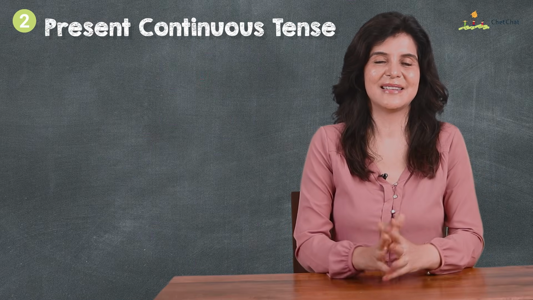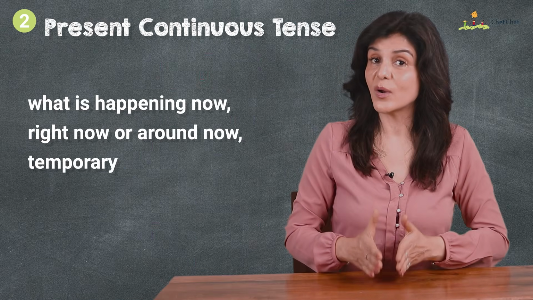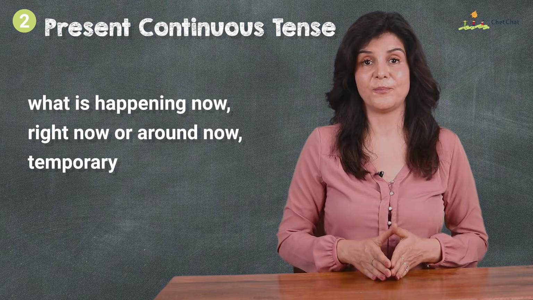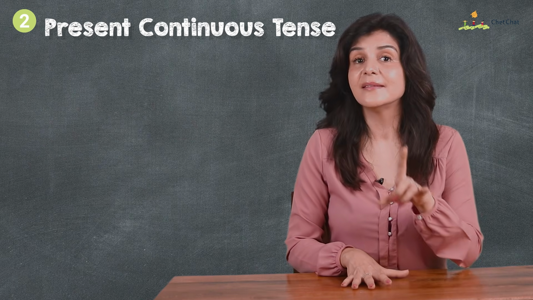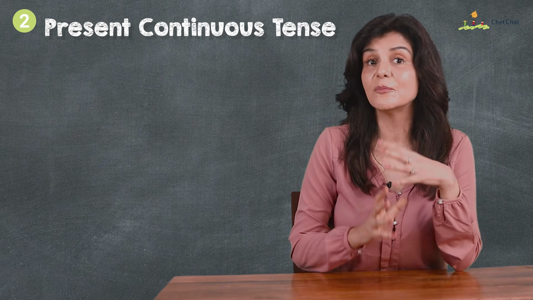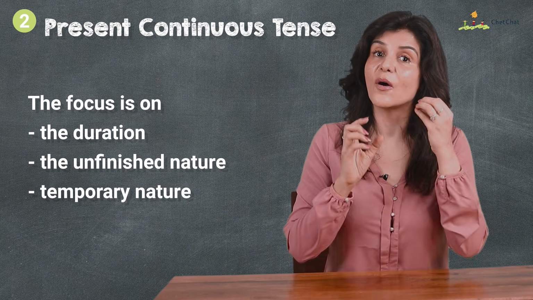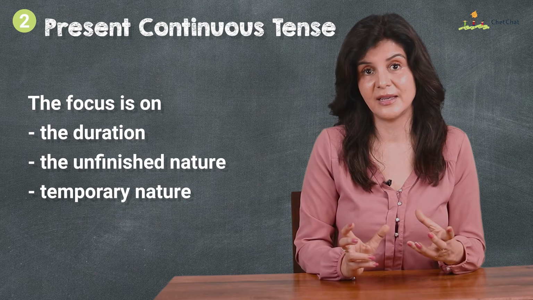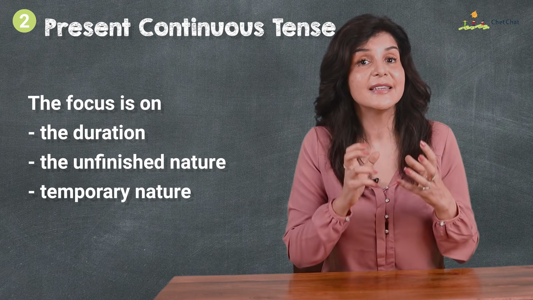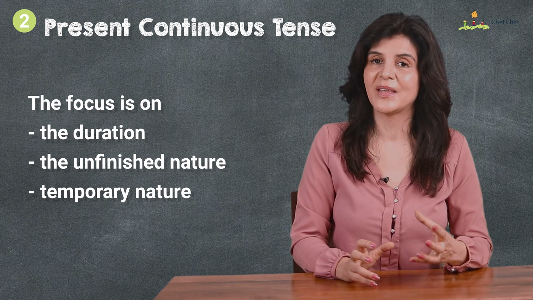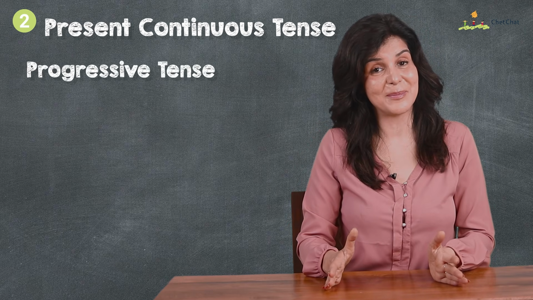Tense number 2 is present continuous tense. The present continuous tense is used in the context of what is happening now, right now, or around now. Something that is temporary, as opposed to simple present tense which had a more permanent texture. The focus of present continuous is on the duration of the activity. It's on the unfinished nature of the activity. It's on the fact that it's a temporary activity. This is also called the progressive tense, since actions are in progress at the time of speaking.